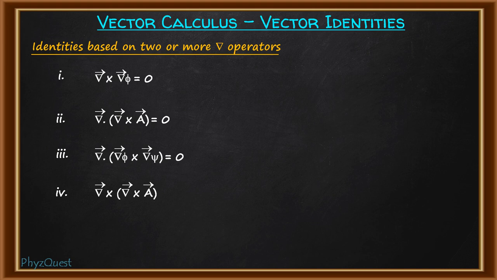Mathematically, this expression is given as gradient of divergence of A, minus del square A, that is the Laplacian of A. So today we have discussed the different types of vector identities: the general identities, some identities related to the position vector r or any function of r, and some identities which involve two or more del operators. So see you in the next video.